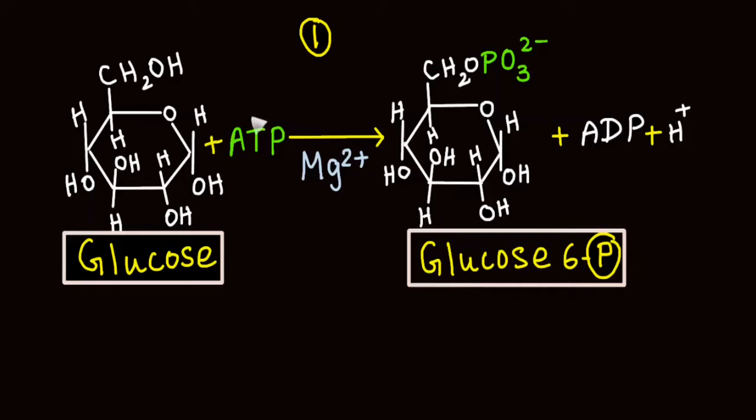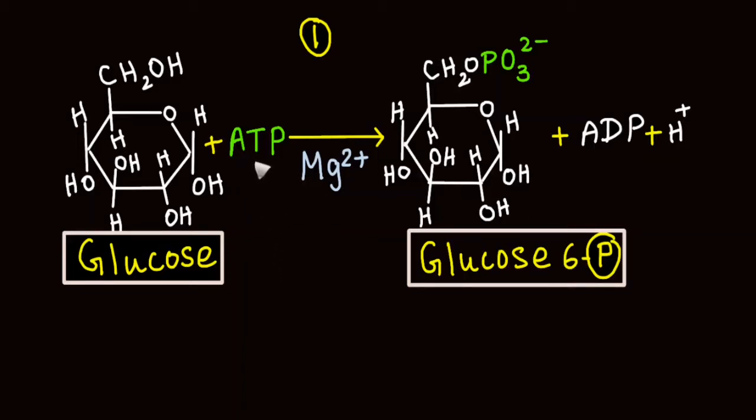A phosphoryl group is added from adenosine triphosphate to the hydroxyl group on the 6th carbon of the glucose molecule. This addition of phosphate converts glucose into glucose 6-phosphate. This has one primary function. After phosphorylation, glucose 6-phosphate cannot cross the membrane and will be retained within the same cellular compartment.